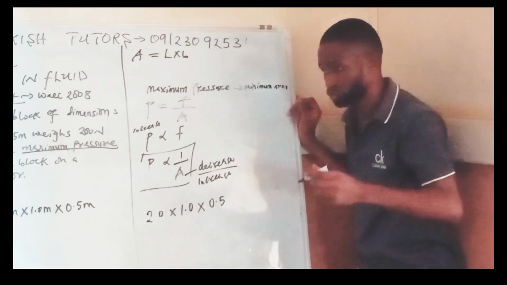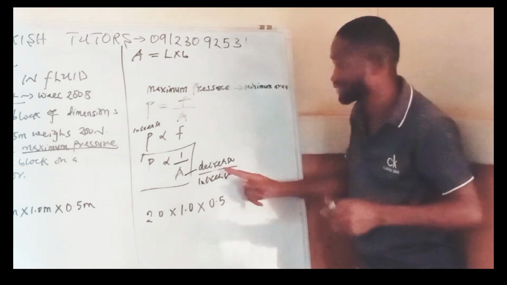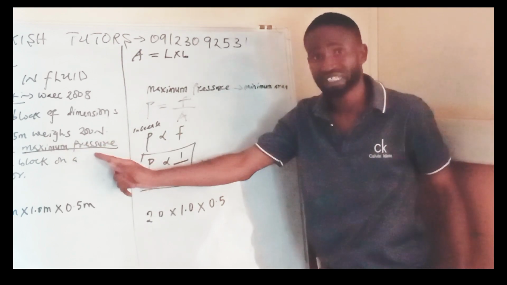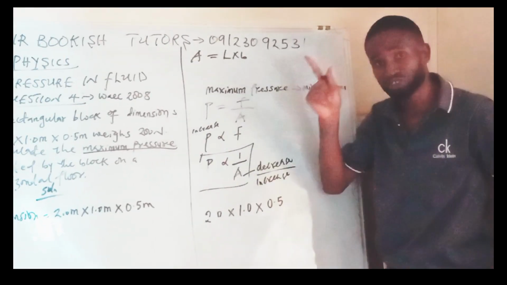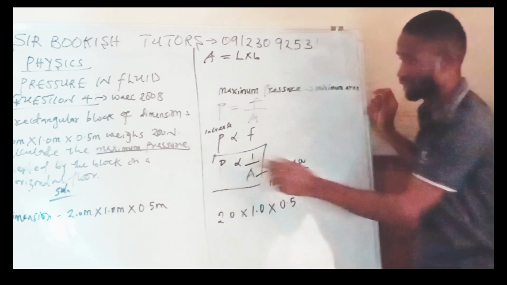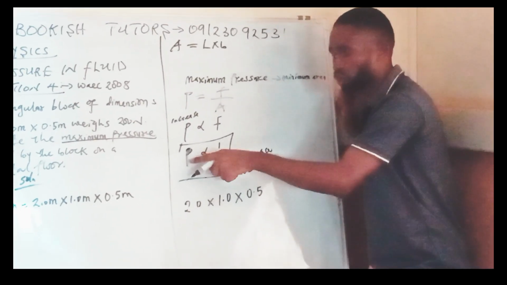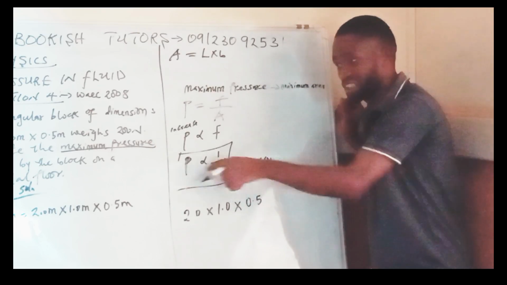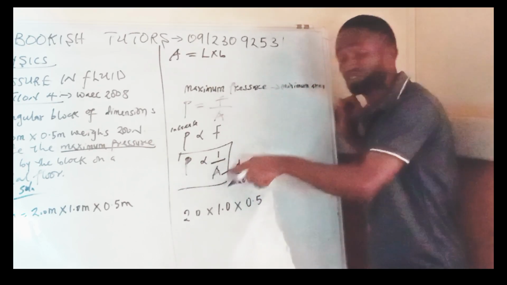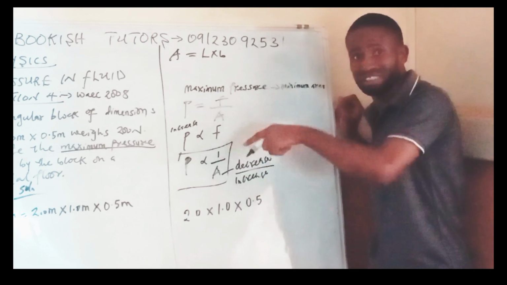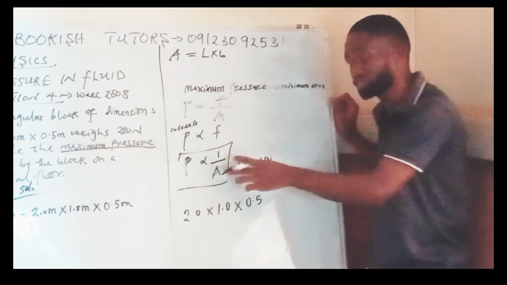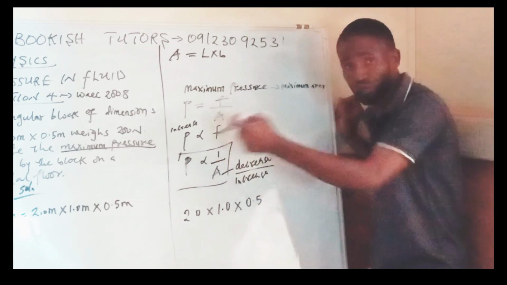Now we are going to check the one that has a minimum area. Remember, because they say we should find the maximum pressure, the area we are going to use to solve this question must be minimum. I've already explained that if your pressure is maximum here, your area should be minimum. That means if the pressure is increasing, your area should decrease, because pressure is inversely proportional to the cross-sectional area of the object.